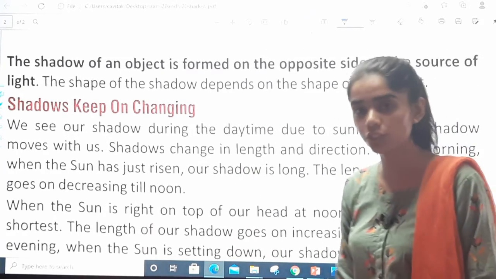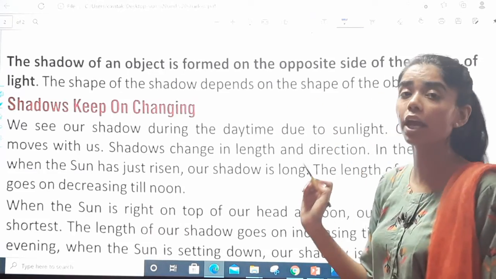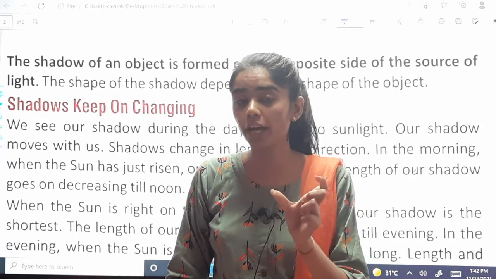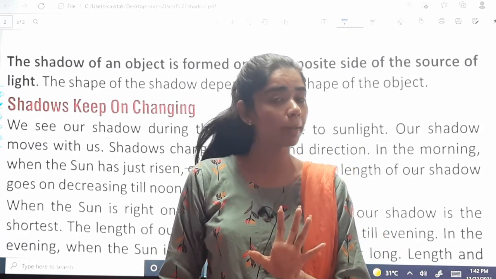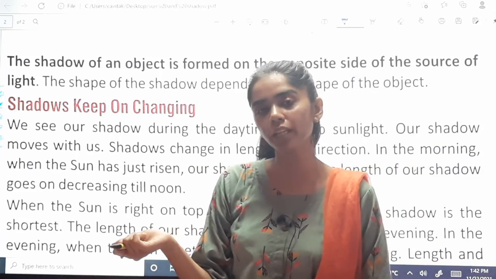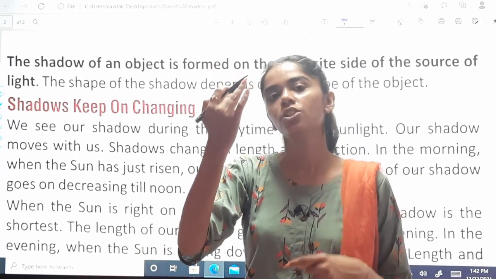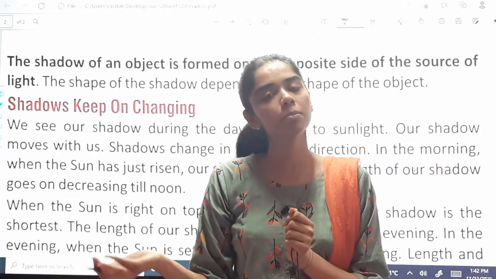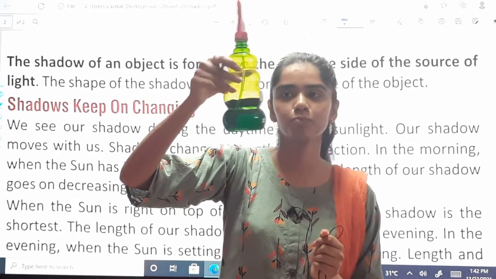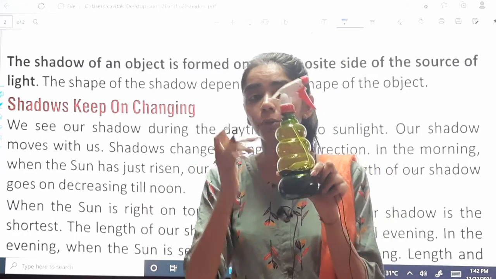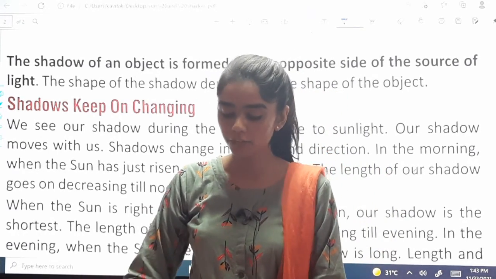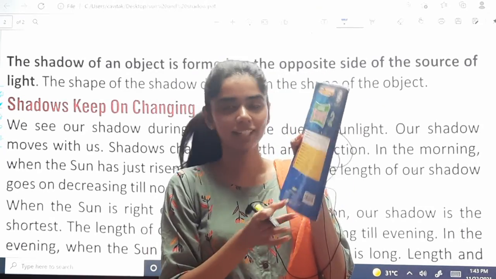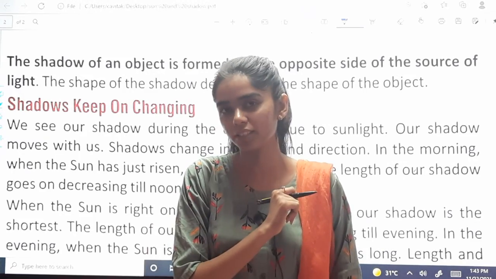The shape of the shadow depends on the shape of the object. Shadow का जो shape है वो किस पे depend करता है? The shape of the object. Our object over here was a hand, so we were able to see the shadow of a hand. हमारी shadow किस form में थी? Hand के form में. Similarly, if I had this bottle, the shadow would be of this shape. If it was your science book, then the shadow would have been this way. Is it clear? It depends on the object.